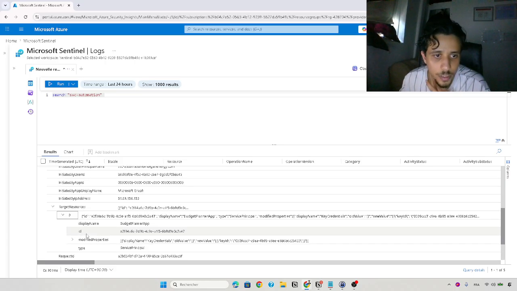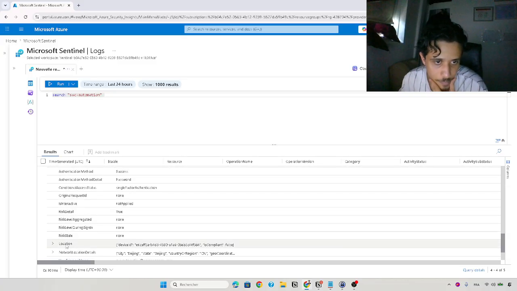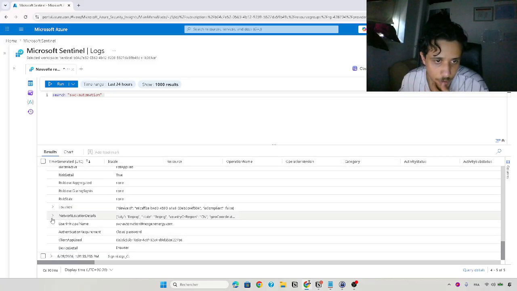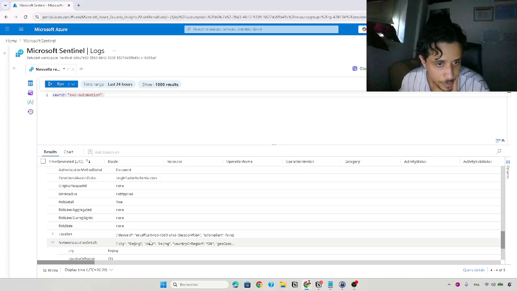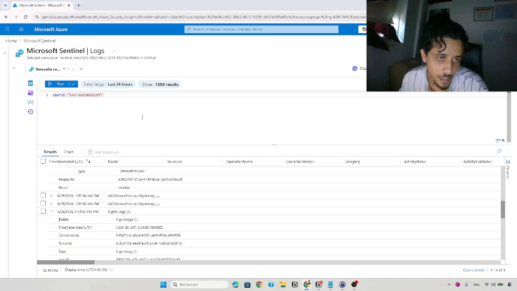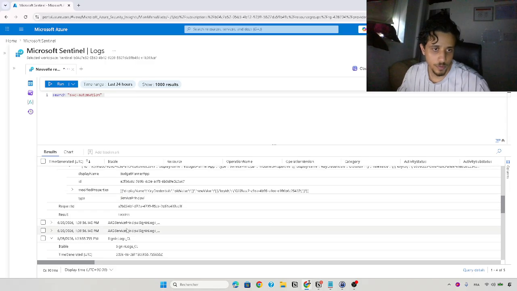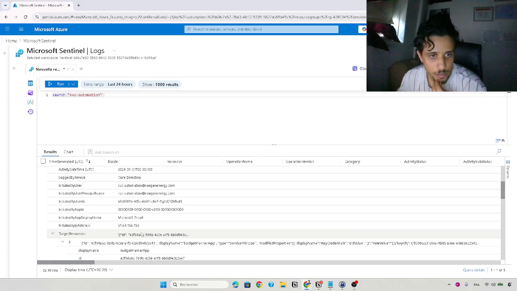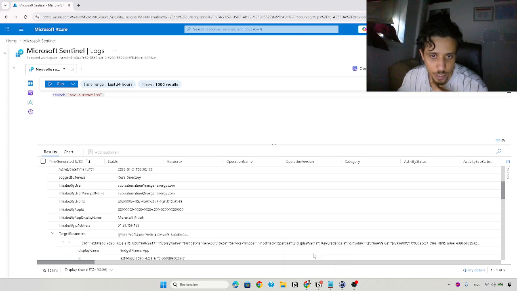Here he's trying to give some permission. Sign-in logs, we see that the attacker signed in here using password. So I think, yeah, like I said, it's the SVC automation, the service automation account. So I'm gonna try to find this. Yeah, this one, copy value and put it here.